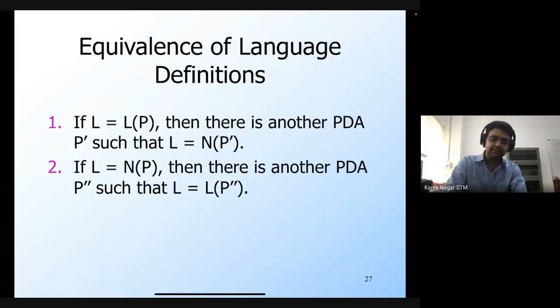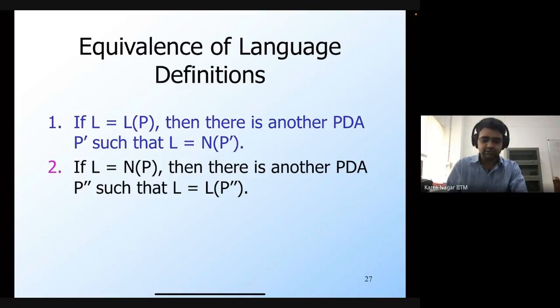So as you will see, for some languages it's much easier to construct a PDA through the empty stack, while for some other languages it's much easier to construct a PDA through the final state. So that's why we have this choice. You can either construct a PDA using the final state criteria or using the empty stack criteria.